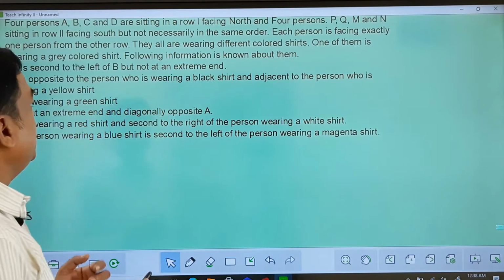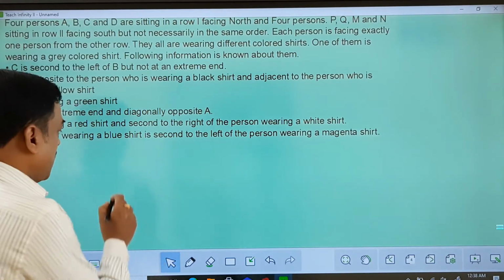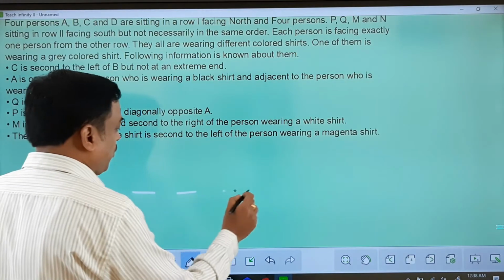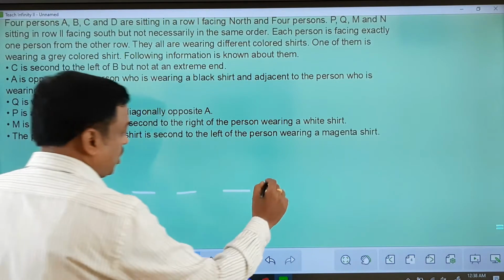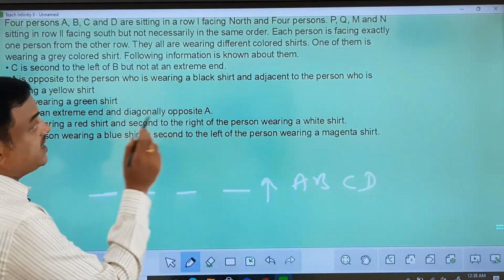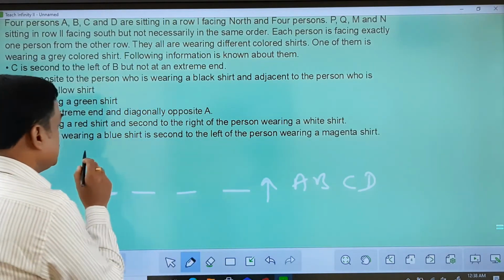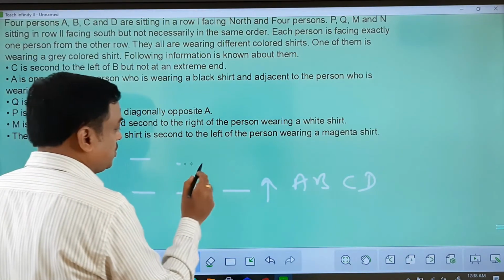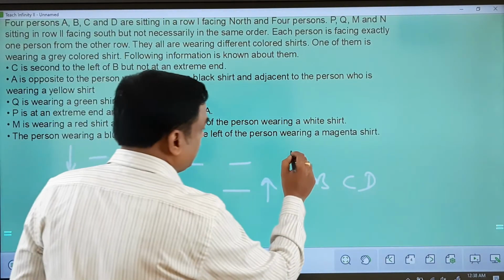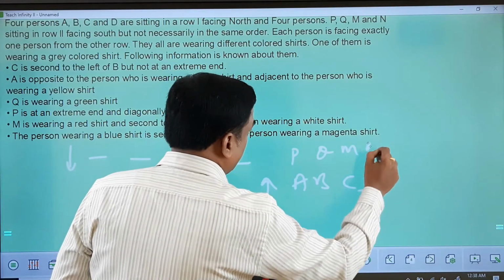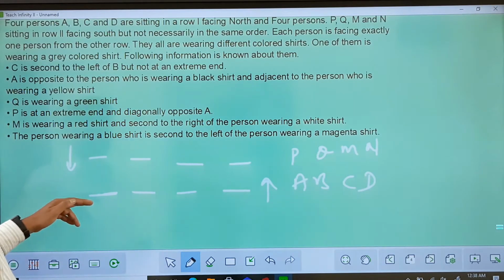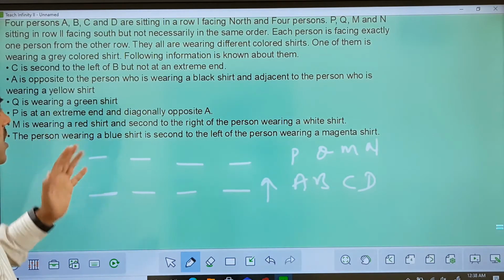4 persons A, B, C, D are sitting in row 1 facing north. So I would take 1, 2, 3, 4. 4 people are facing north direction and their names are A, B, C and D. And there is a second set of people P, Q, M, N. So I'll take it here, 1, 2, 3, 4. They are facing south direction with P, Q, M, N. P, Q, M, N have to come in this row. So it indicates which row and all that. One person from one row faces the other person exactly.